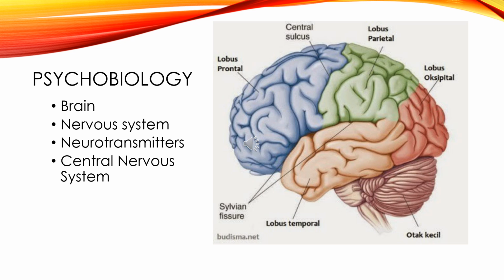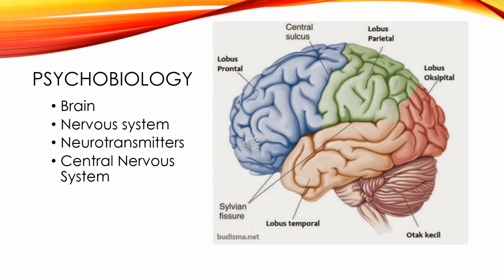The first is the frontal lobe. The location is in front of the brain, behind the forehead. The function is for decision making and problem solving, planning and reasoning, voluntary motor control, speech production, and emotional regulation and personality.